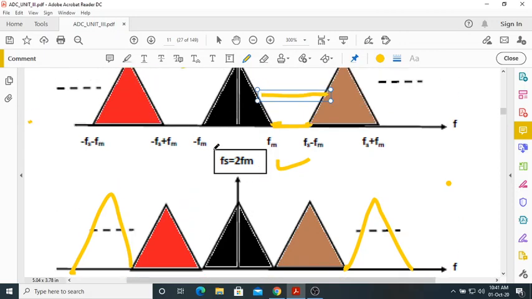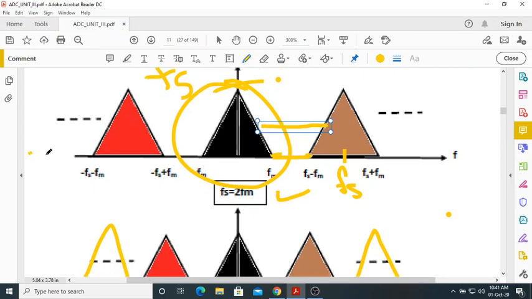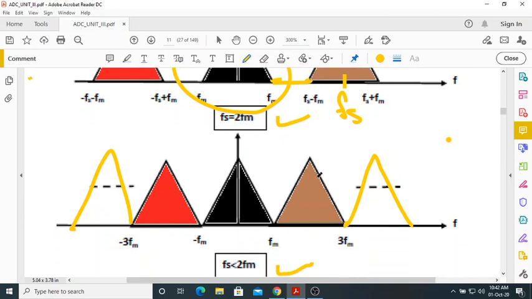So here you just try to draw on a piece of paper. You take this M of F. What is M of F? This is the M of F spectrum, a triangle from minus Fm to plus Fm. So try to shift it by Fs. Please make a note of this. We are shifting each and every spectrum by Fs, 2Fs, 3Fs, and on this side minus Fs, minus 2Fs, minus 3Fs, and so on. So if you draw this, you'll get something like this.